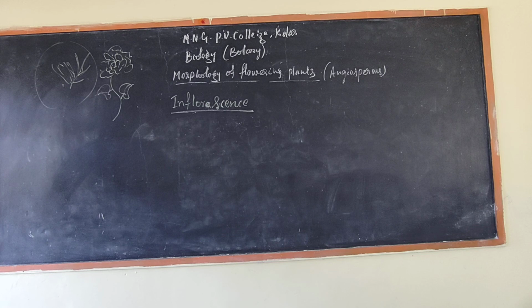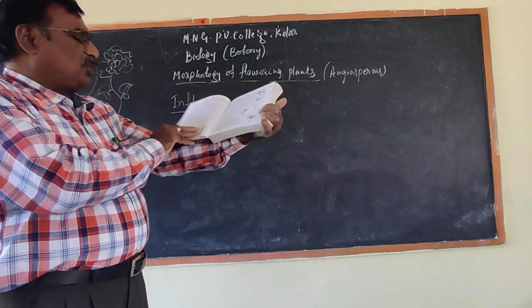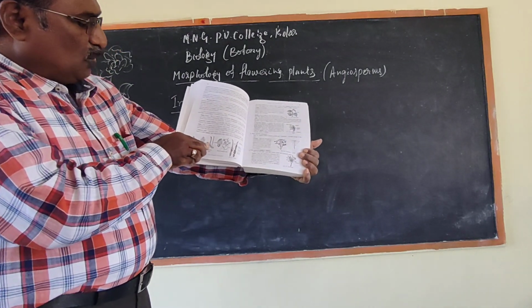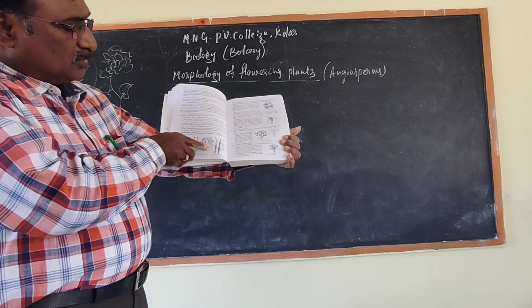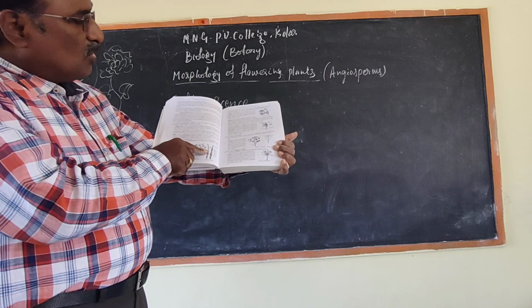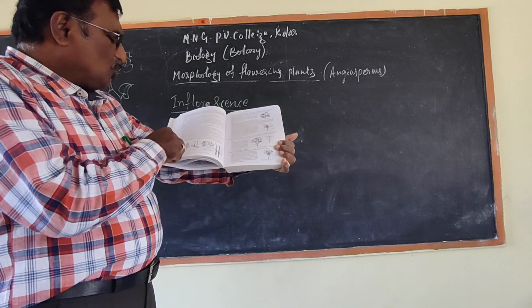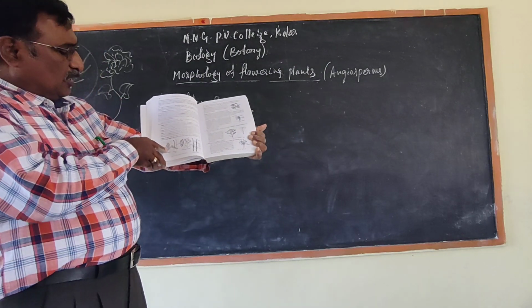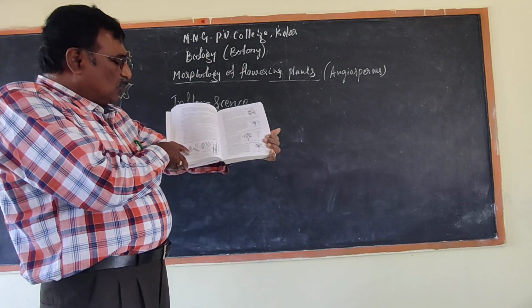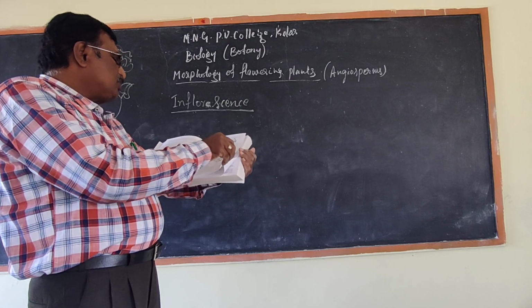Now I will give an example for racemose inflorescence. I will show you the textbook. See how the flowers are arranged. All these come under the racemose. What you find on the stem is that the flowers are arranged at the upper level only, and this is commonly called racemose.